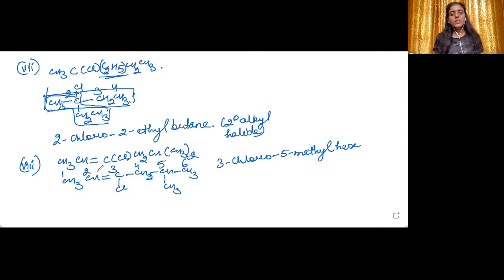At the second position, there is a carbon-carbon double bond, so 2-ene. Ene, because there is a carbon-carbon double bond. Now, what is the type of this halide? It is an alkyl halide, and it is a secondary alkyl halide because the carbon which is directly attached to chlorine is further attached to 2 carbon atoms.